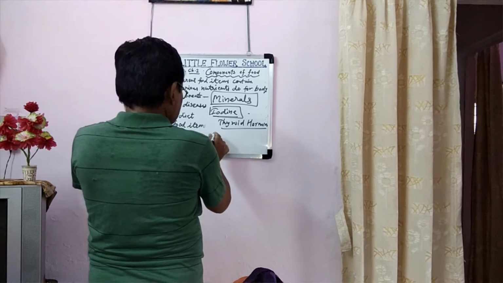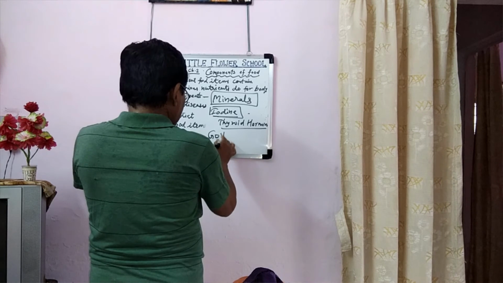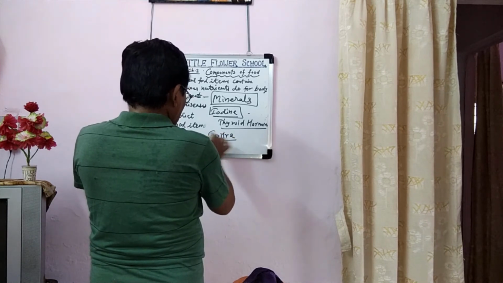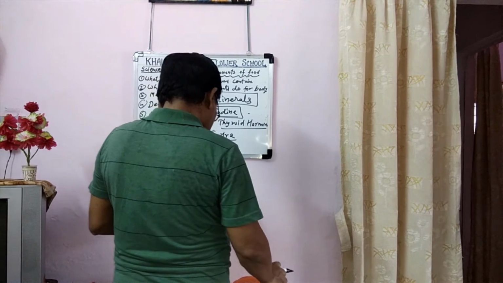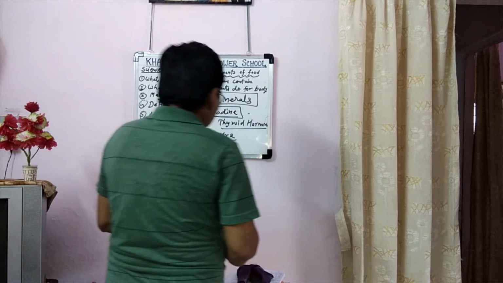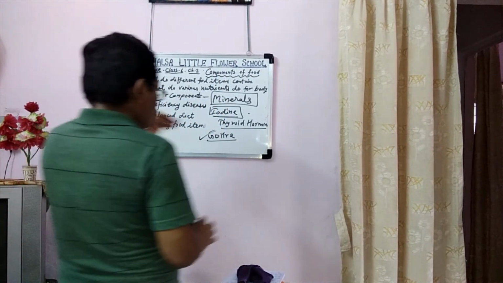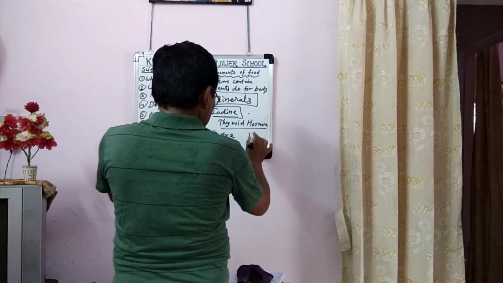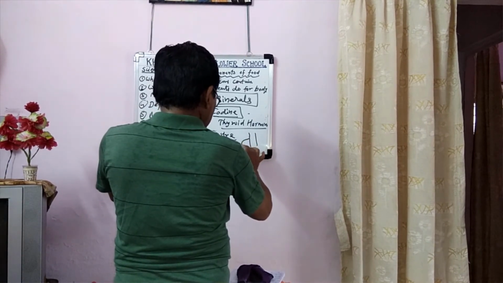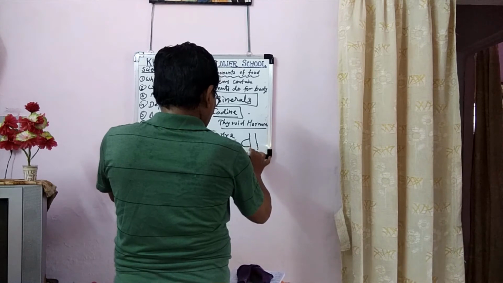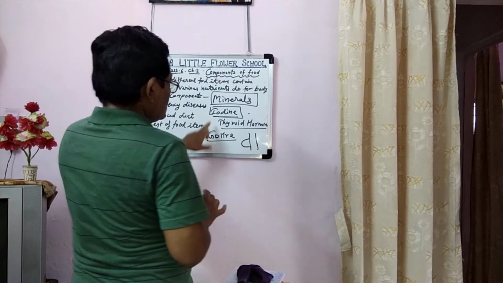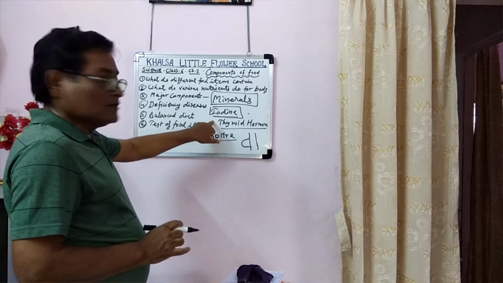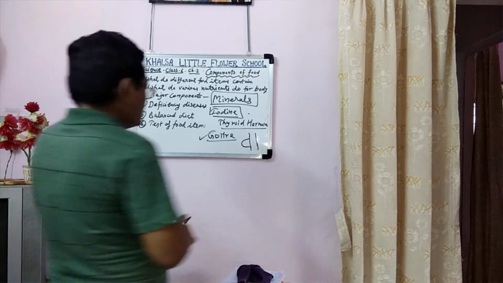Its deficiency causes goiter disease. In this disease, the glands of our neck become swollen. Our neck becomes swollen. So goiter disease is due to the deficiency of the mineral iodine.